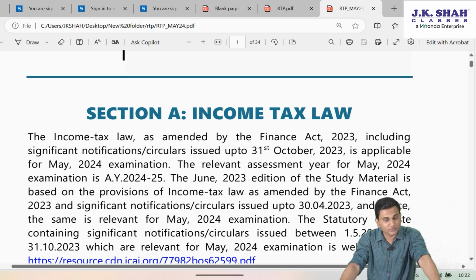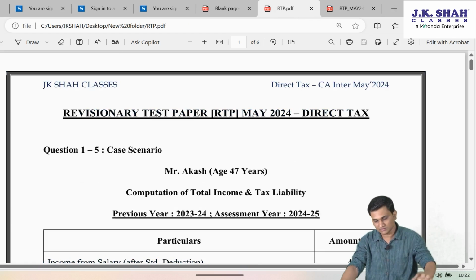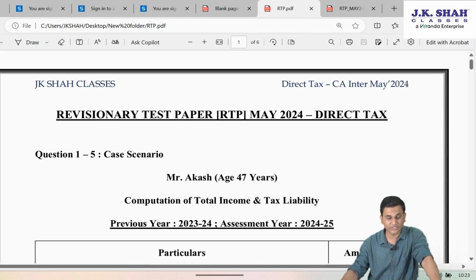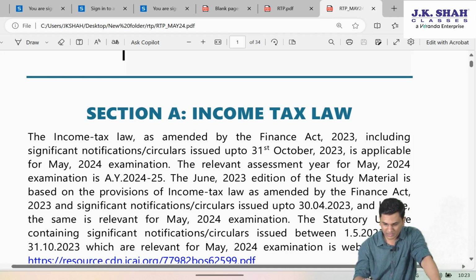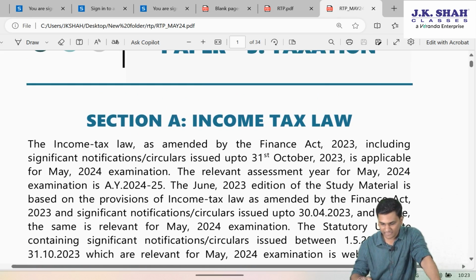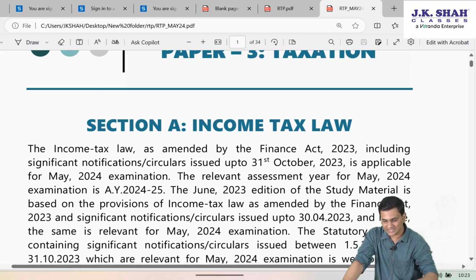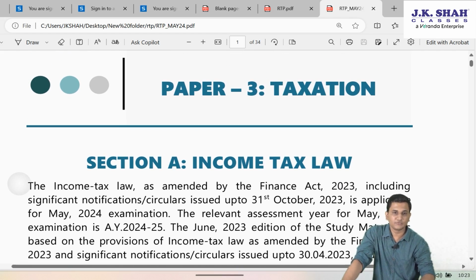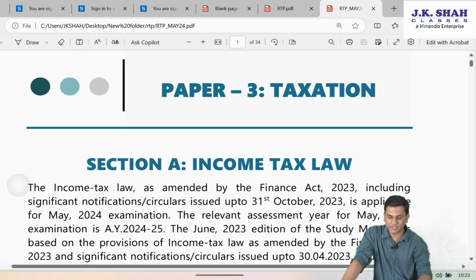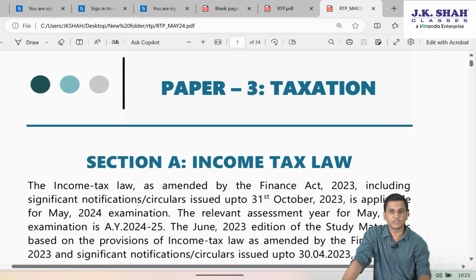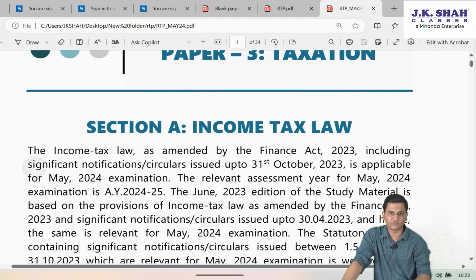We have gathered today to discuss the revisionary test paper for the subject direct tax for the attempt May 2024. Now friends, as you would have seen, ICAI has uploaded the revisionary test paper for Paper 3 Taxation on its BOS knowledge portal, which I have downloaded and it is open right now in front of you.